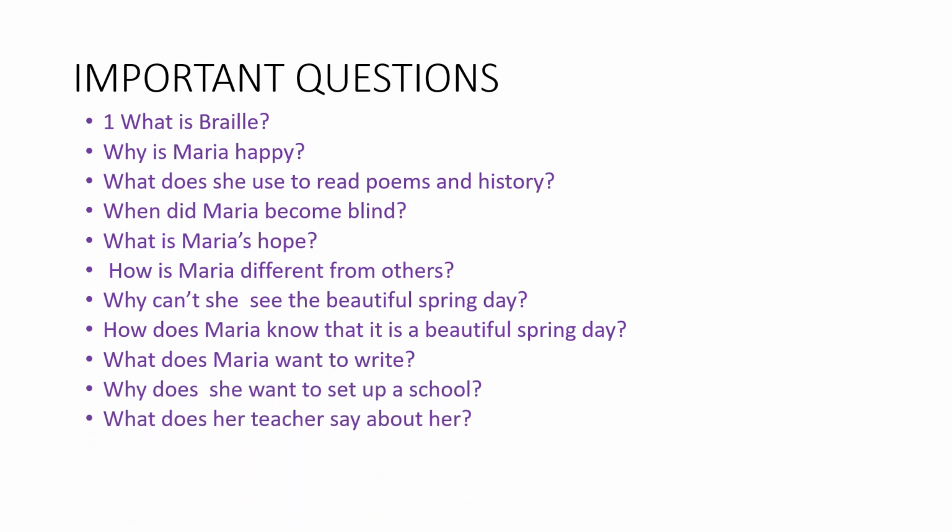Why does she want to set up a school? She wants to set up a school because she wants to teach the visually impaired children. What does her teacher say about her? Her teacher says that she is a good learner.